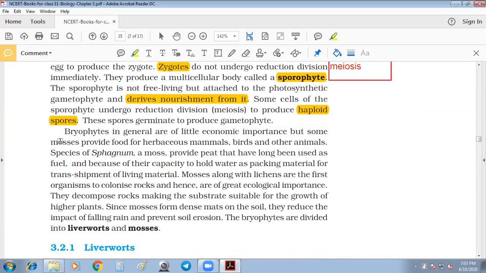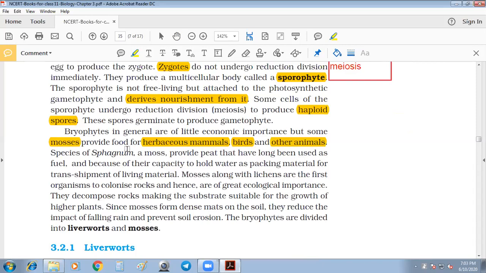So from that, we get that bryophytes include mosses, right? These mosses are food for herbaceous mammals, birds, sea birds, and other animals. So the mosses, the bryophytes, are used as fodder for other animals.